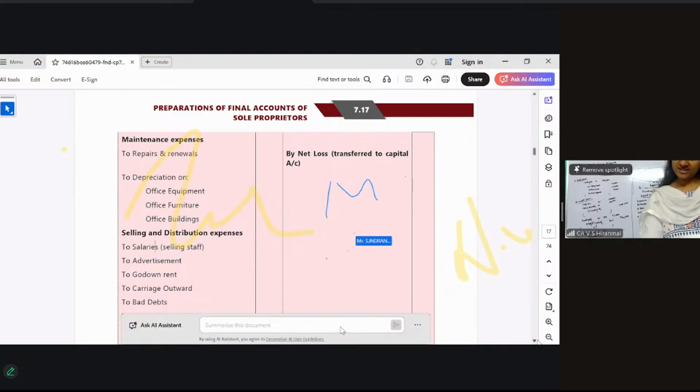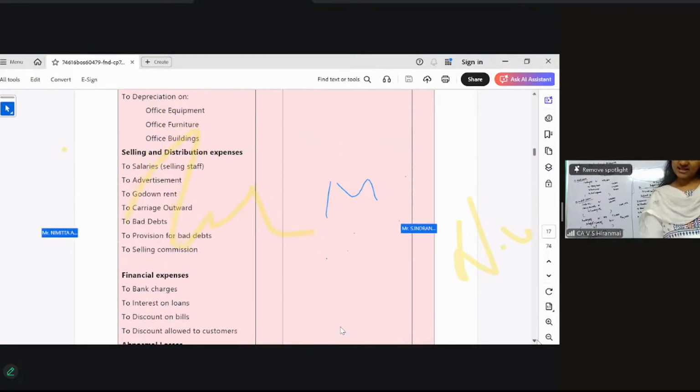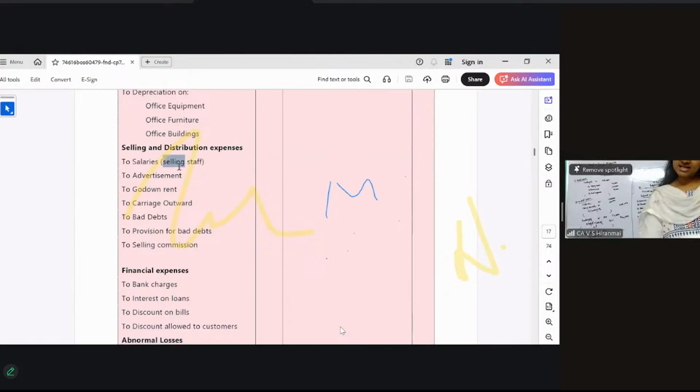And then we have selling and distribution expenses. In the selling and distribution expenses, selling agents' salary, advertisement, then go down, rent, carriage outward. Carriage inward will go to trading account. Carriage outward will come into your P&L. Bad debts: if nobody is paying you, the debtors, whoever you have sold to, they are not able to pay, it is called bad debts. If you are doubtful, you create a provision in hand. So that is provision for bad debts. The selling agents, you will be giving them a commission. So that is called the selling commission.